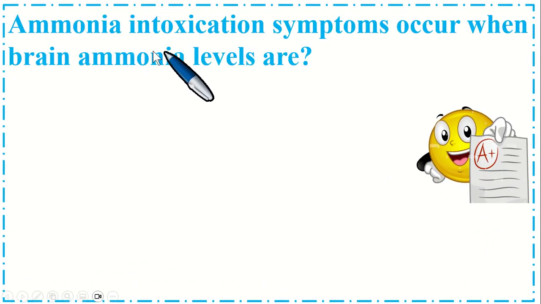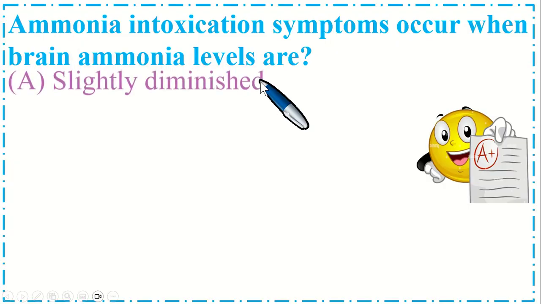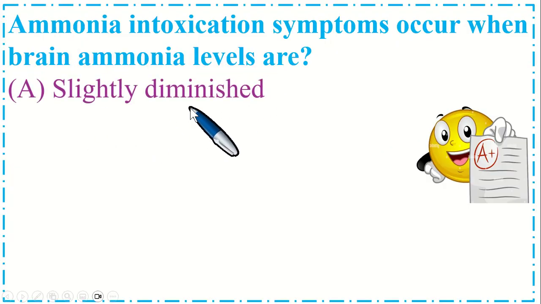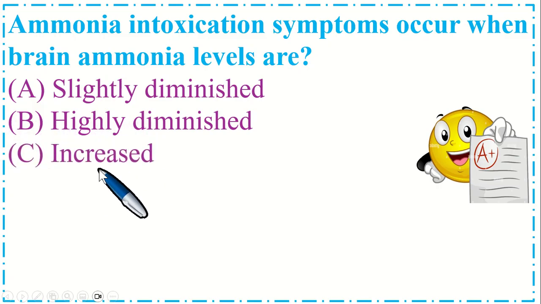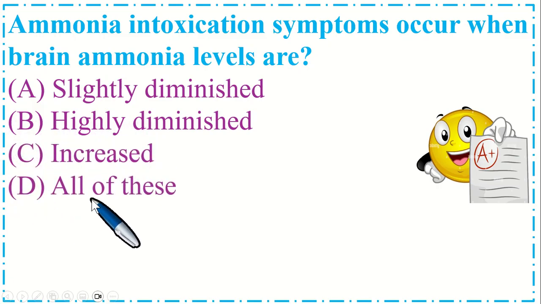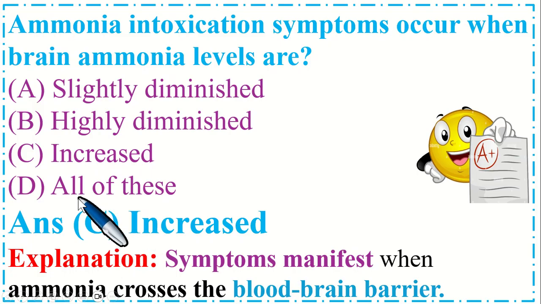Dear students, this is very important MCQs. Ammonia intoxication symptoms occur when brain ammonia levels are option A slightly diminished, B highly diminished, C increased, and option D all of these. So the correct option is C increased. Explanation is symptoms manifest when ammonia crosses the blood-brain barrier.